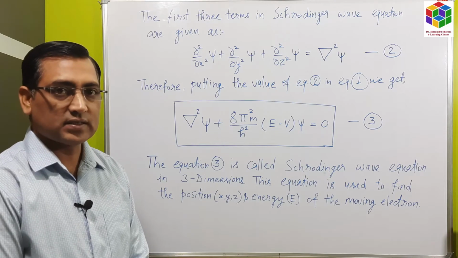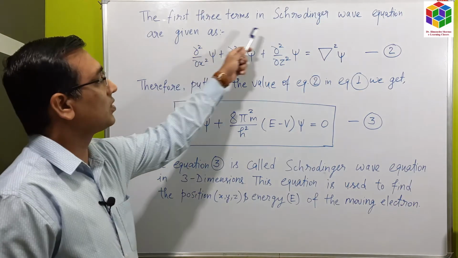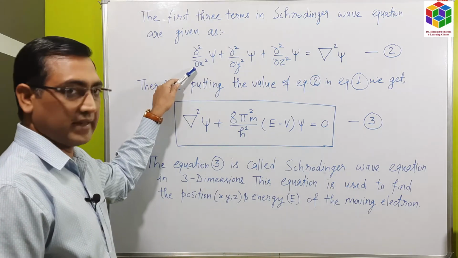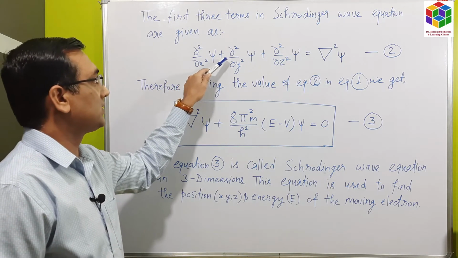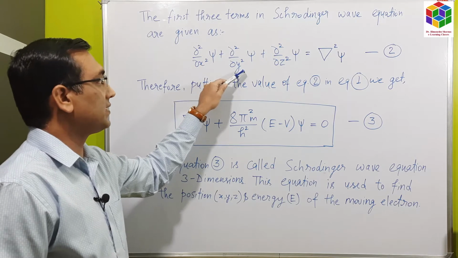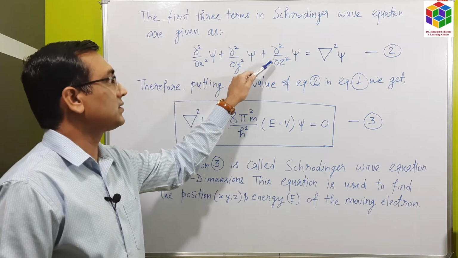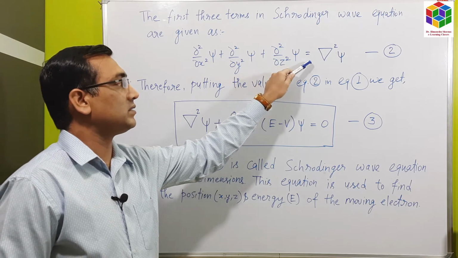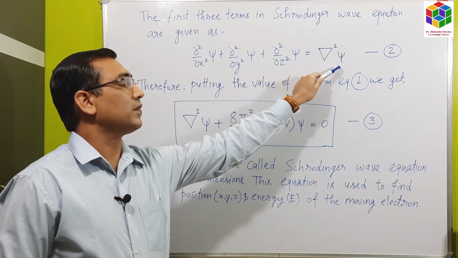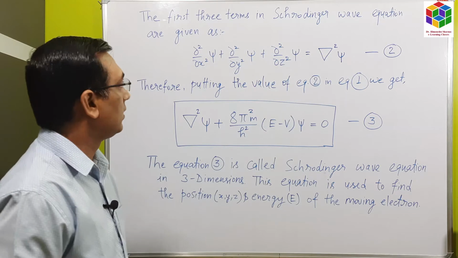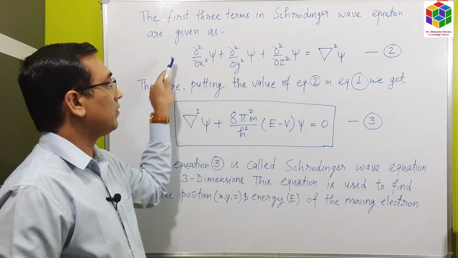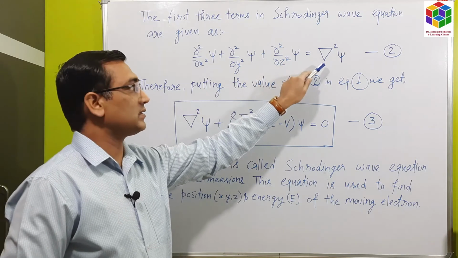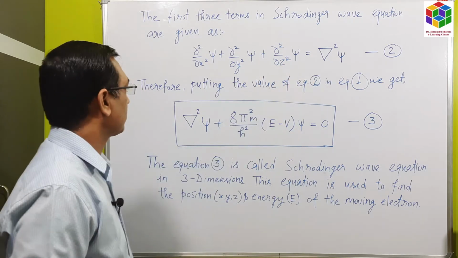Now the first three terms in the Schrodinger wave equation are given as del square by del x square of psi, plus del square by del y square of psi, plus del square by del z square of psi, equal to del square of psi. So these changes in the wave function in three directions have been replaced by a single del operator.